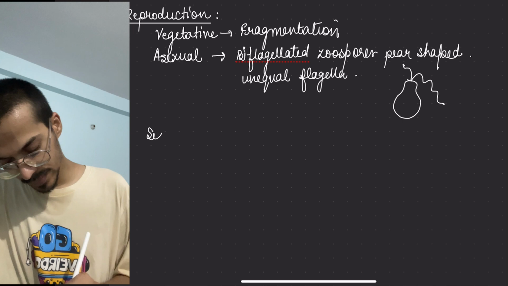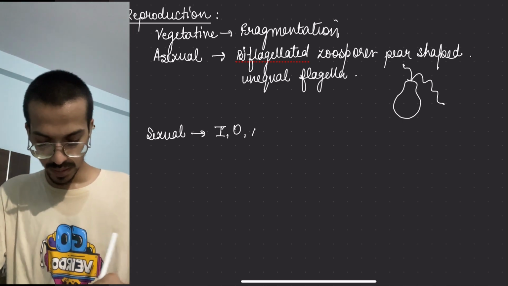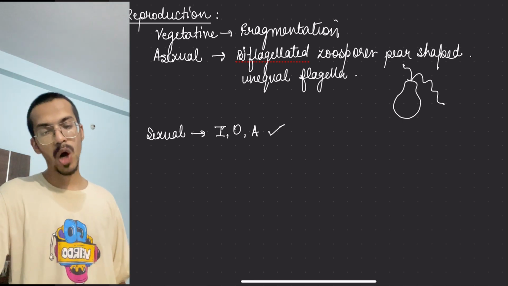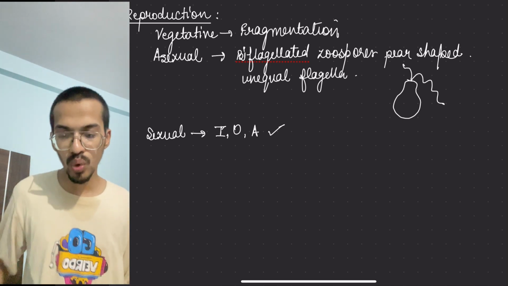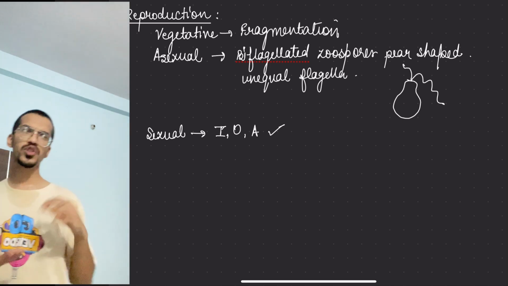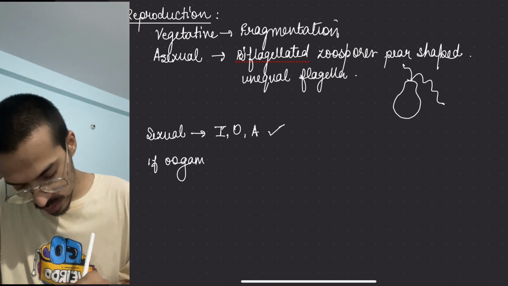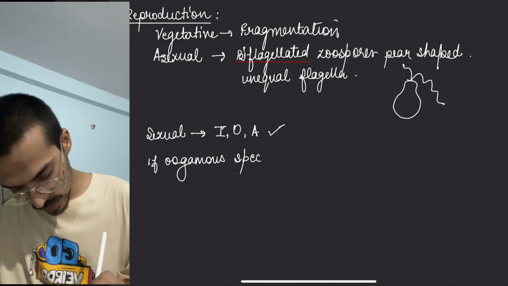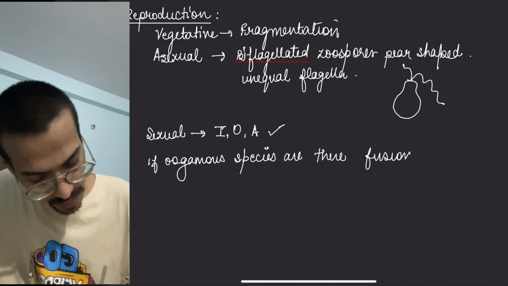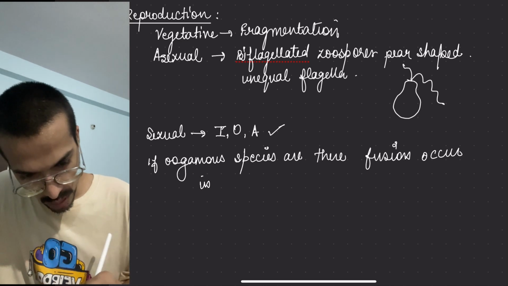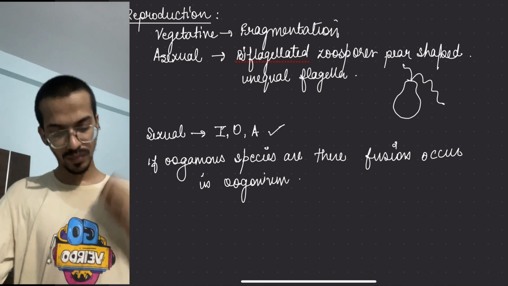Sexual reproduction: it has all three types of gametes present. Normally the union takes place within the oogonium. Oogonium is when the species are oogamous. So if oogamous species are there, fusion occurs within the oogonium.